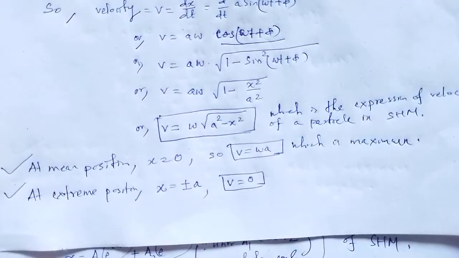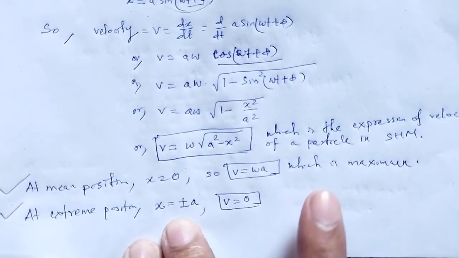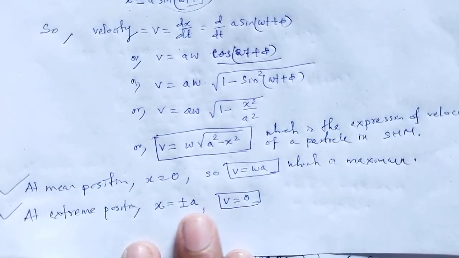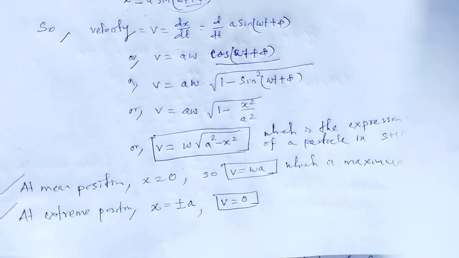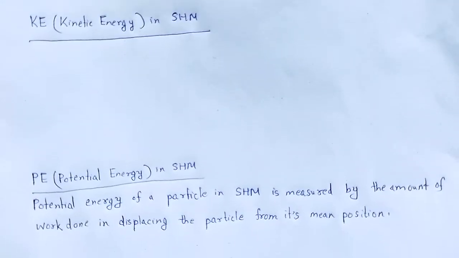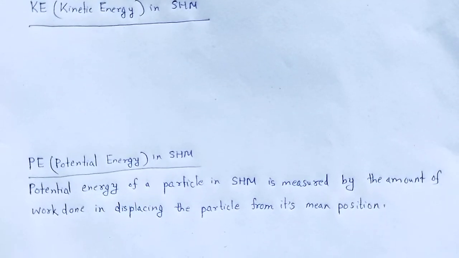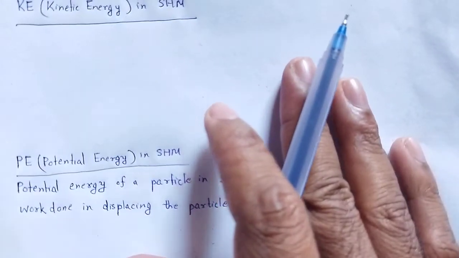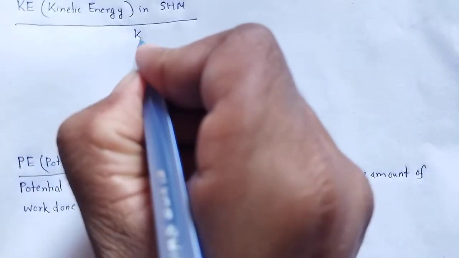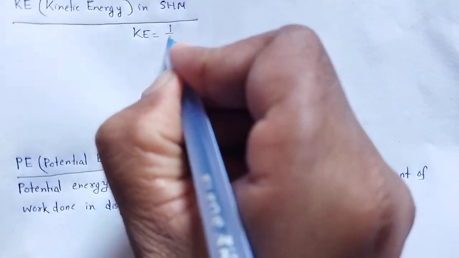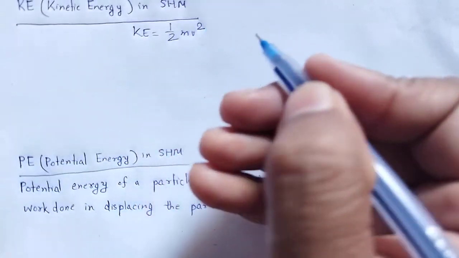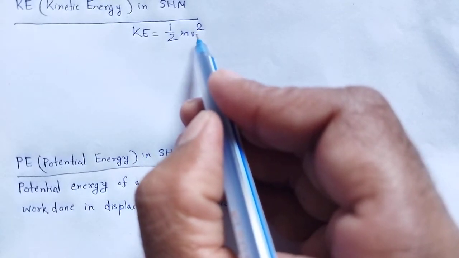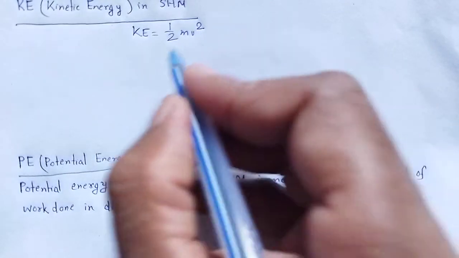But in the previous case of velocity, at the mean position the velocity is maximum, but at the extreme position the velocity is minimum. Now we find the kinetic energy in simple harmonic motion. The kinetic energy of the particle, we know, is half m v square, and we know v is equal to omega times the square root of a square minus x square.